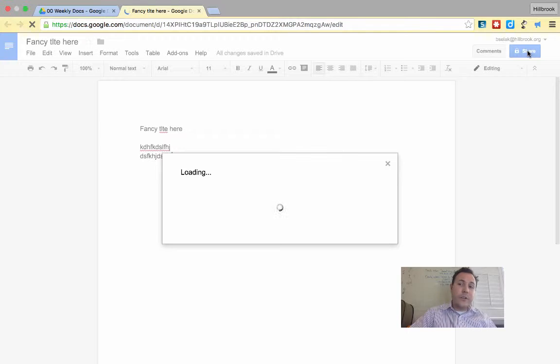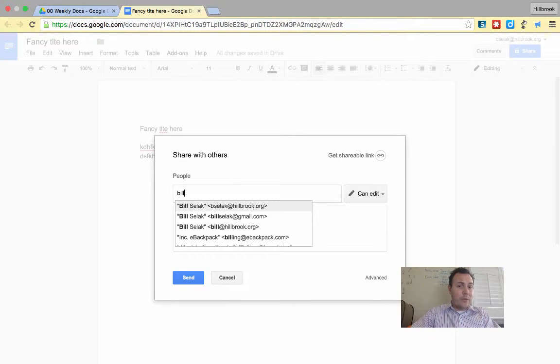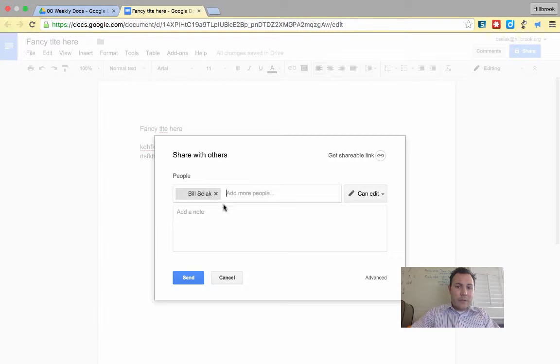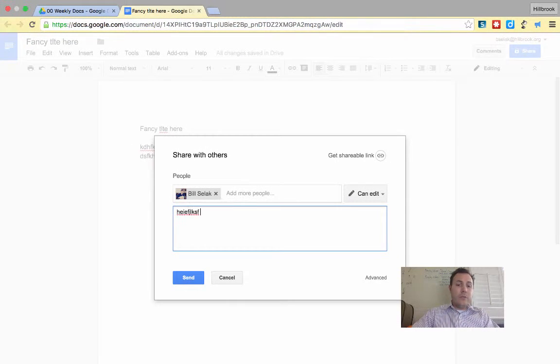Last thing I want to show you is how to share within Google Drive. By default, things are going to be private, so that big blue share button will let you share it with other people. If they have a Google account, they are able to see it. So if I wanted to share it with myself on my personal email account, there I am. So this account can edit, comment, or view. Kind of amazing.